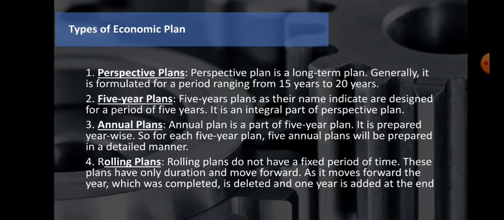For example, maybe the first year annual plan expectation of growth is maybe 2% of the GDP. If you are unable to reach 2% of the GDP, and if you reached 1%, then the next year should be 2 plus the previous 1%. That means the 3% you need to grow in the next year's rolling plan. That means whatever is lacking behind, you can take it into the next rolling plan. That is what you can say about the rolling plans.